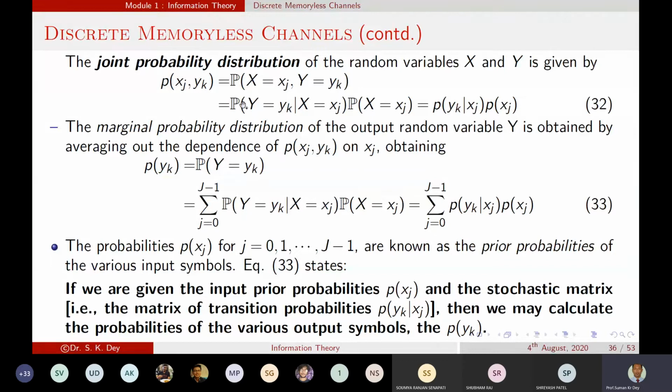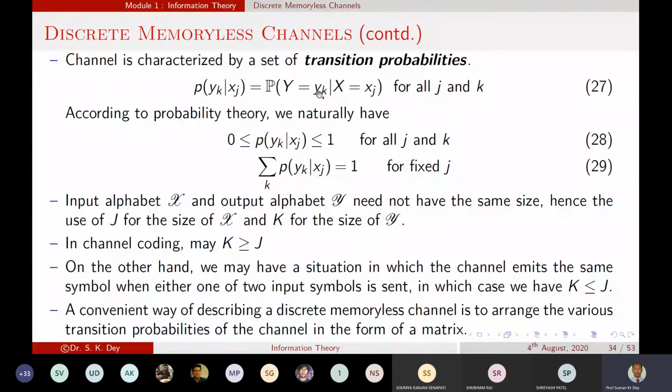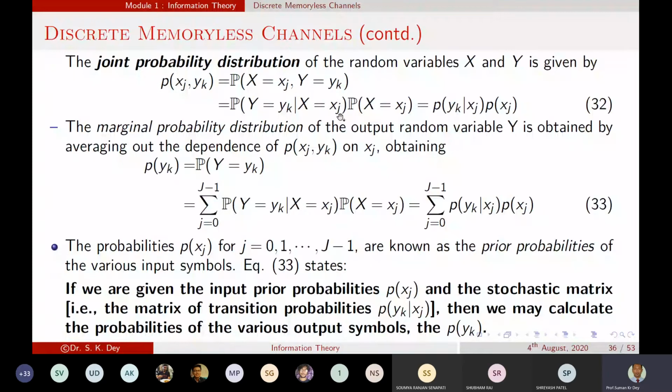Okay. So basically, from this term we can write this, because in the previous case we have seen this equal to P of y equal to yk, this term equal to P of yk given xj. So if I replace this over there, it will give us this, and similarly P of x. So that means the joint probability distribution P of xj comma yk is equal to P of yk given xj into P of xj.